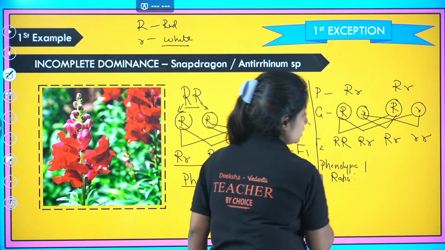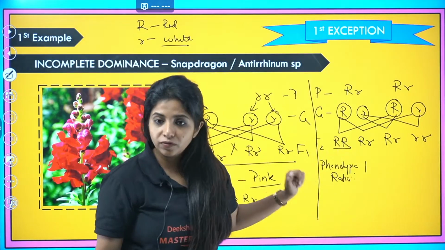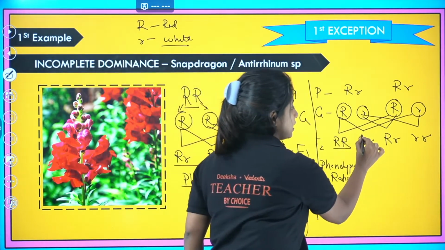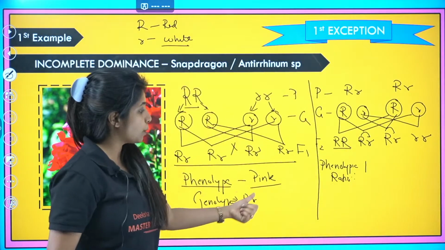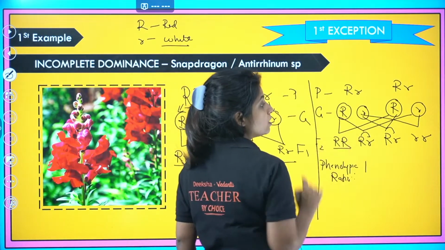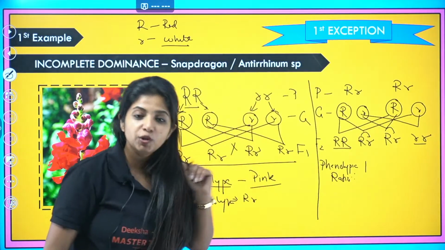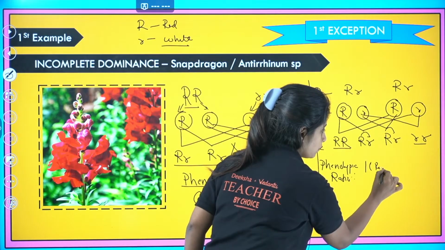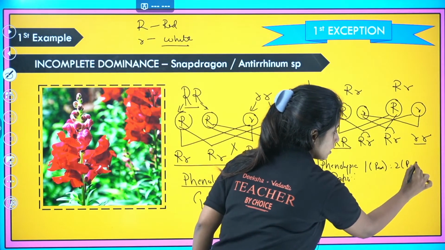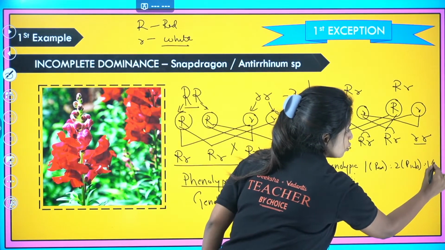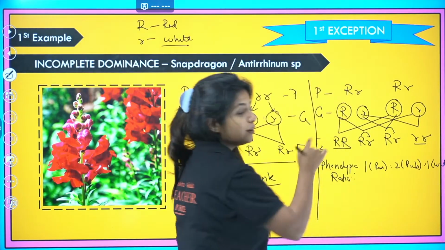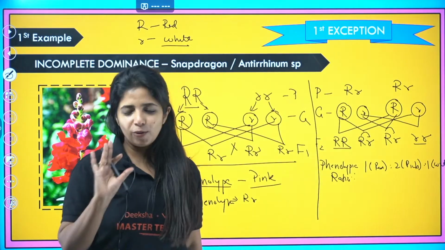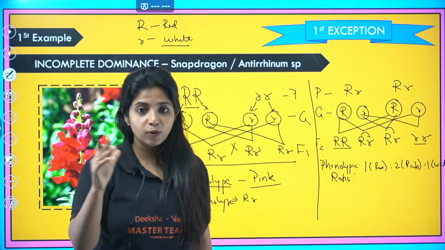How do you get that? Listen, this is going to be red in color since both of them are capital R, capital R. These two things are there, capital R, small r is there. You saw that capital R, small r was pink, which is why here also it will be pink. Small r, small r is going to be white in color. No issues with that. Which is why I'll say 1 is going to be red, 2 of them are going to be pink, and 1 is going to be white in color. You are going to see a 1:2:1 ratio in this particular case, that is the phenotypic ratio. Okay, ma'am, got it. So that means Mendel was wrong over here.